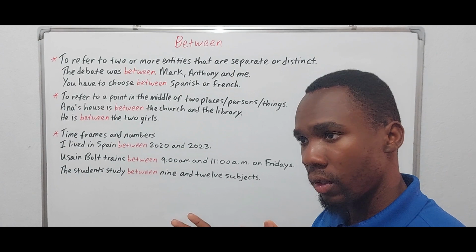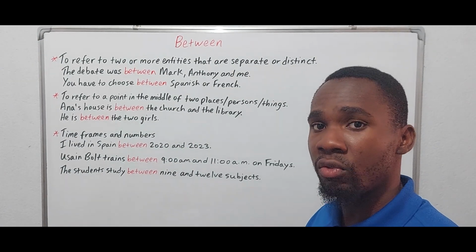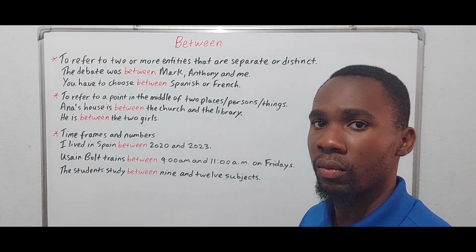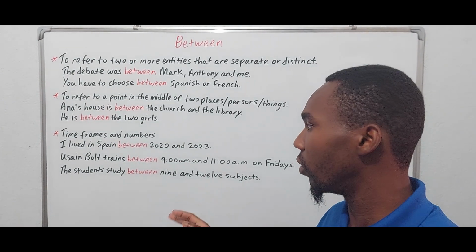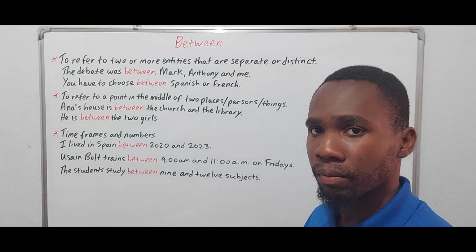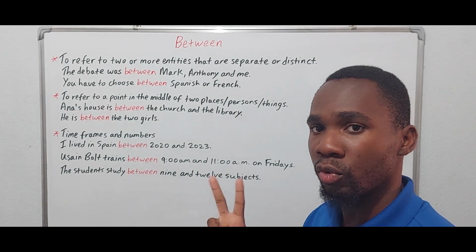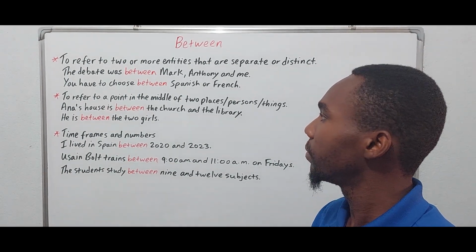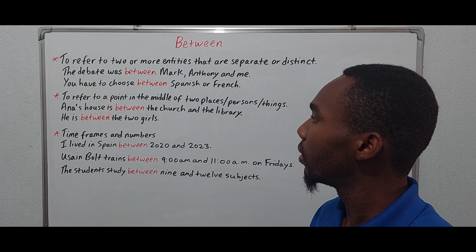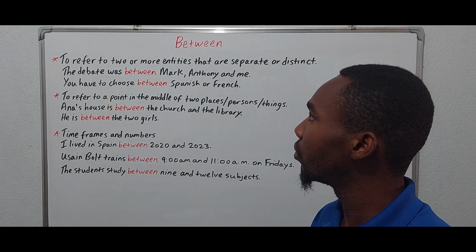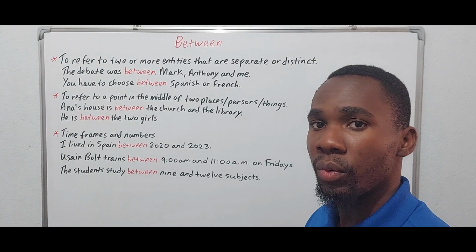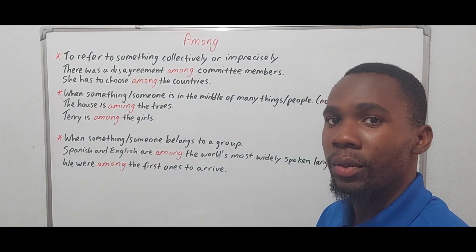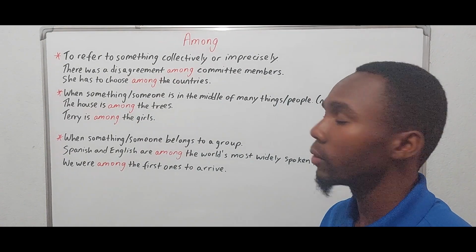Now, if we had more than two recipients, then we would have to use among. So on the topic of distribution, we use between when we're talking about two recipients. Okay? So these are the contexts in which we use between. So now we are going to proceed to among.